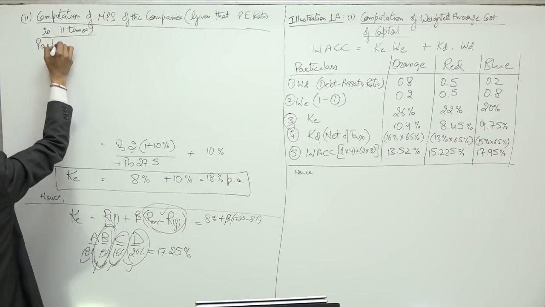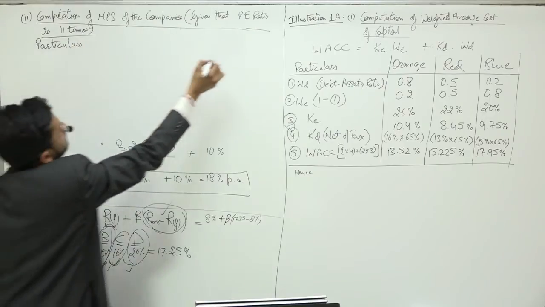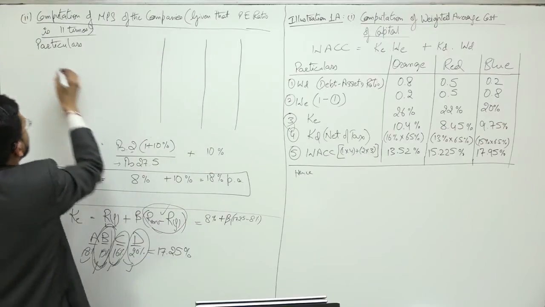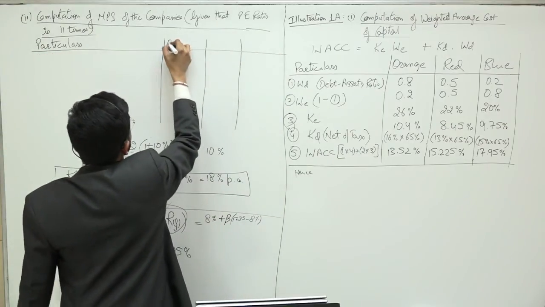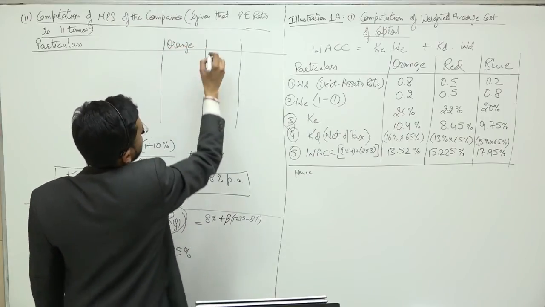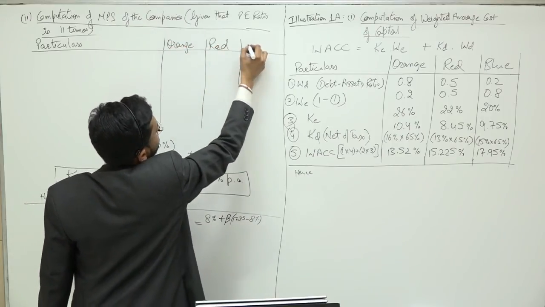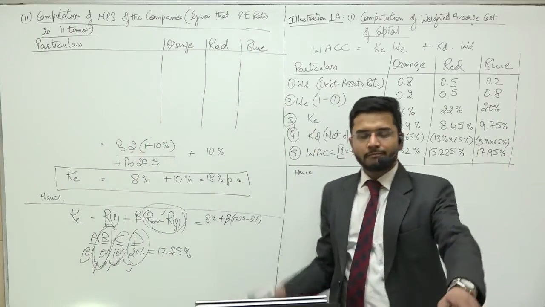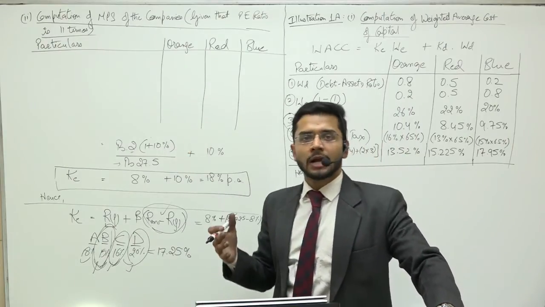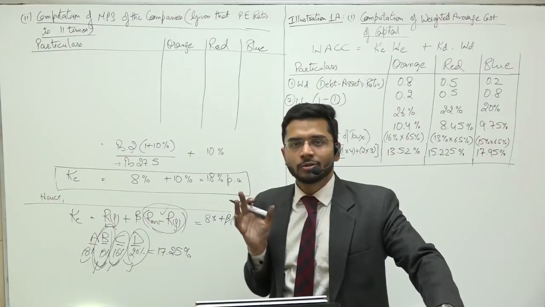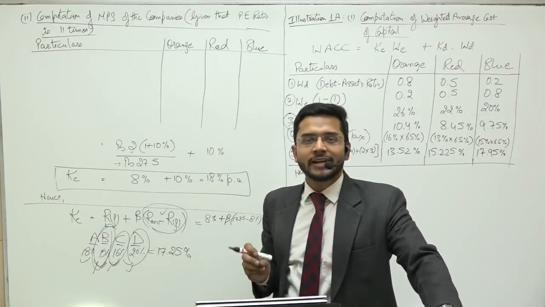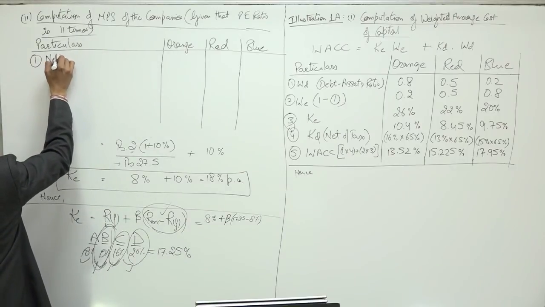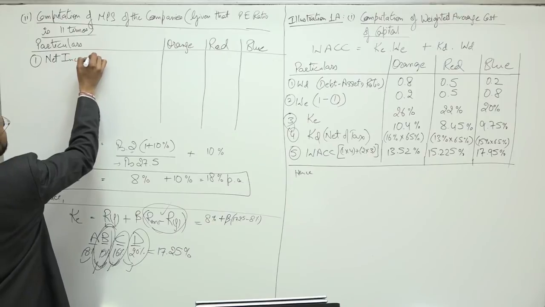We are given that the PE ratio is 11. So you know the formula of PE ratio. PE ratio is market price per share divided by earnings per share. So if I were to reverse this formula, guys, then the formula of market price per share becomes PE ratio multiplied by earnings per share. I already know the PE ratio, which is 11. So if you can just find out the EPS for me, I'll be able to compute the market price per share.